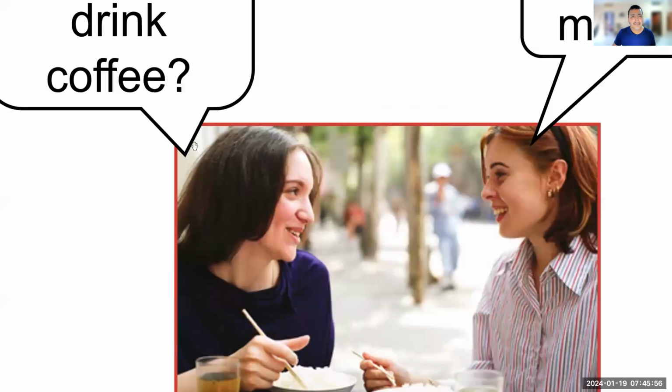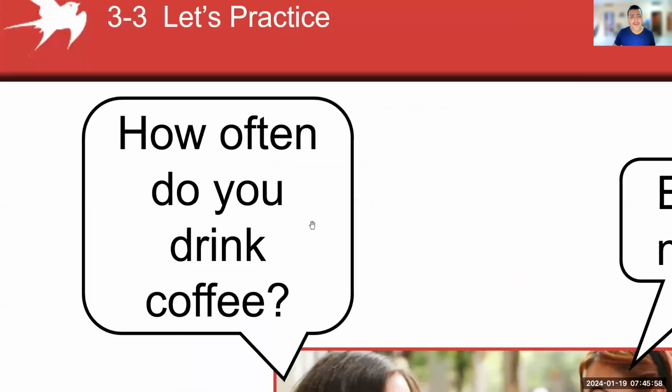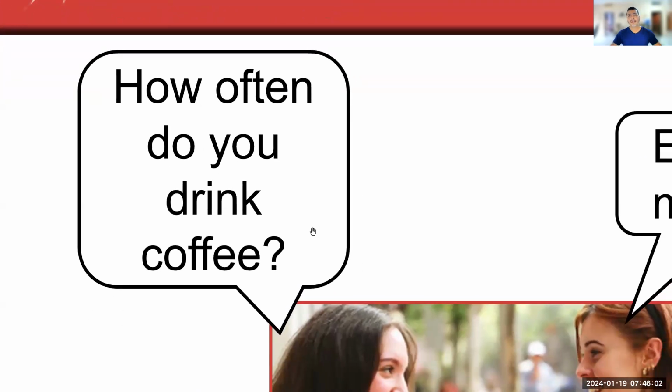Algo importante al trabajar con los adverbios de frecuencia es formular una pregunta. Esta pregunta comúnmente la hacemos con la palabra how often. How often significa con qué frecuencia o cuán a menudo. Tenemos aquí la estructura de una pregunta que ya hemos trabajado durante este año. Do you drink coffee?